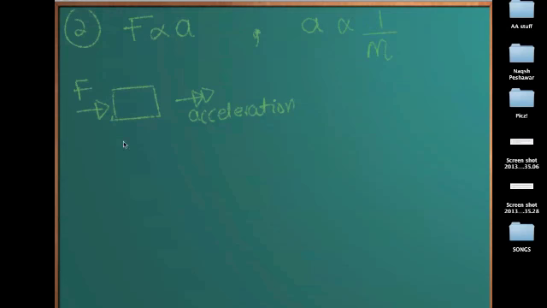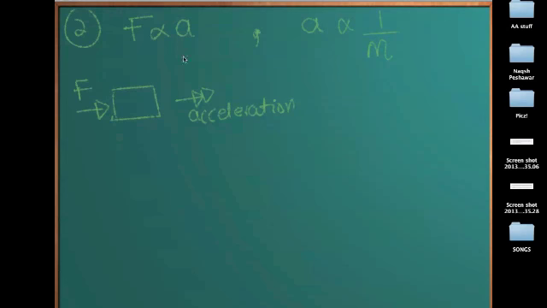Now let's understand this. The first scenario is whenever a force is applied, there will be an acceleration. We saw the cases earlier in the first law, and we remember from the previous videos that whenever the acceleration is zero, there is a case of constant velocity or state of rest. So there are two cases when the acceleration is zero: constant velocity and state of rest. Those were the cases when there was no force applied, so there was no acceleration. But when a force is applied to the object, there is an acceleration.